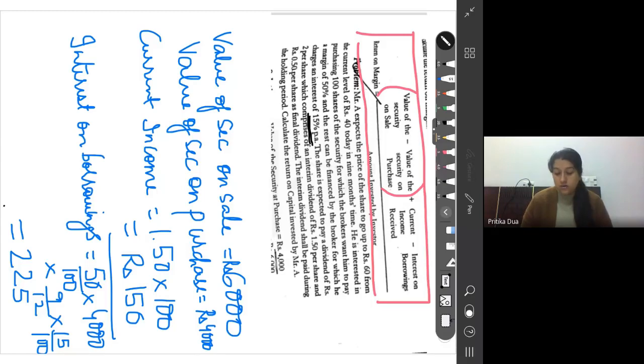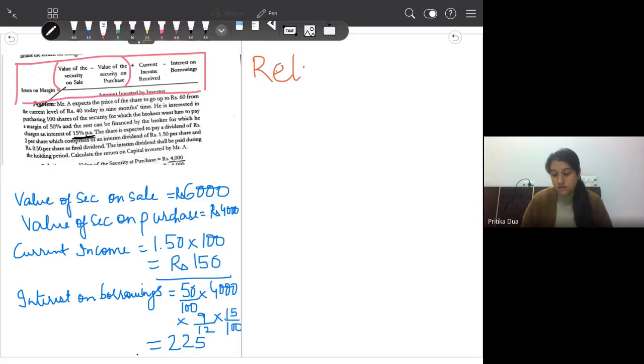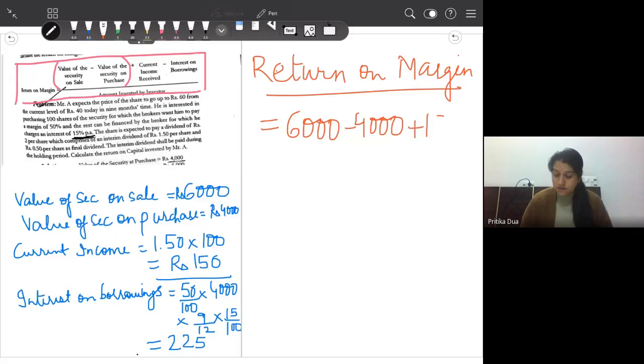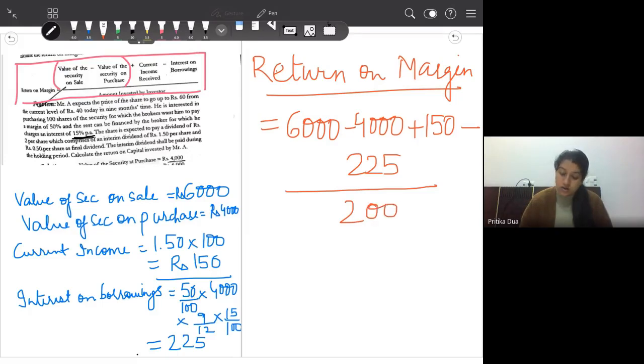So now your return on margin, and this return is being calculated on rupees 2,000.